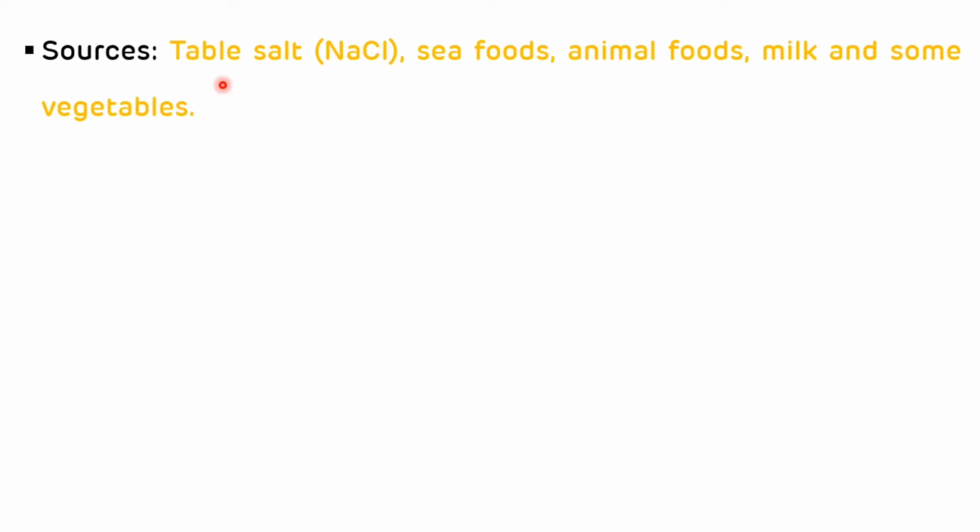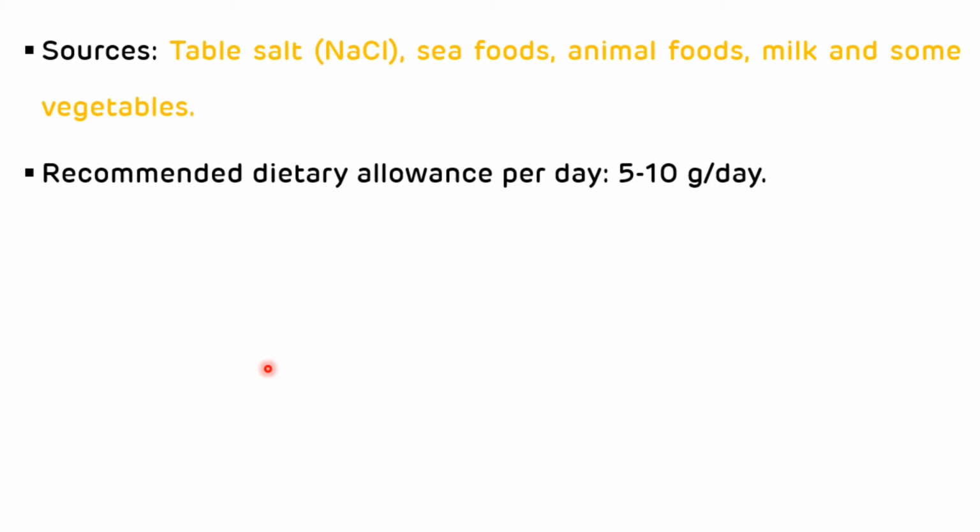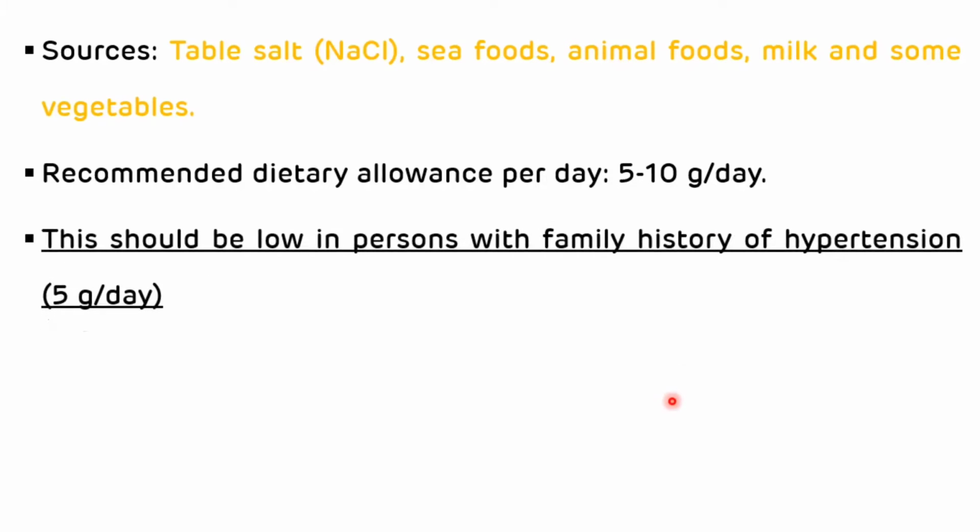Now we will see dietary sources and recommended daily allowance of sodium. So the dietary sources of sodium are table salt, seafood, animal foods, milk and some vegetables like carrots, spinach and celery. And the recommended dietary allowance of sodium is 5 to 10 gram per day. This should be low in persons with family history of hypertension, that is 5 gram per day. So that is dietary sources and RDA of sodium.